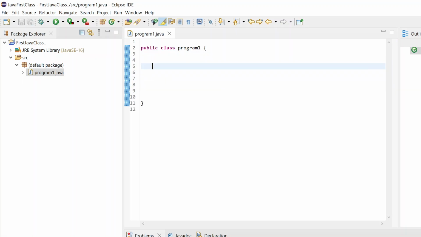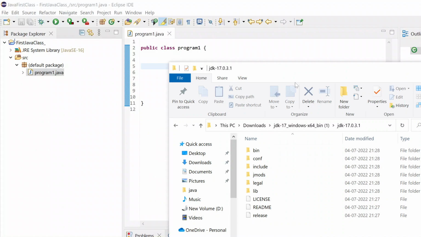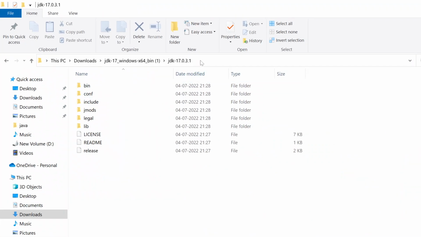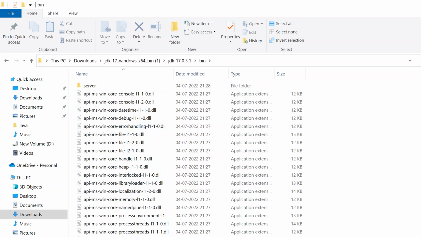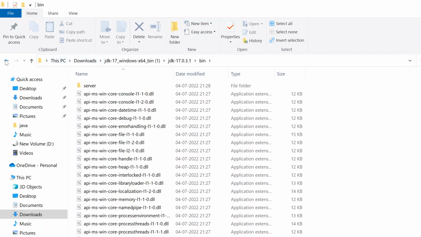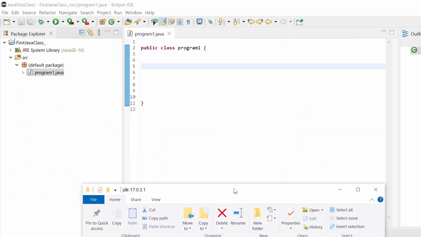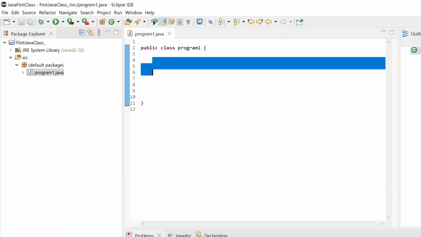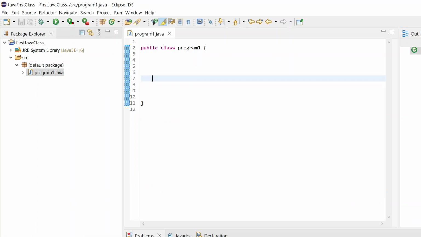Before that, I hope everyone is able to download Java. Where is it? This is the one, right? I hope everyone is able to see it like this. There is one bin folder, and you can see some DLL files and many other files present here. These are the files that we will require to run our Java program. As of now, if I write any Java program here, it will work because my system knows where Java is present.